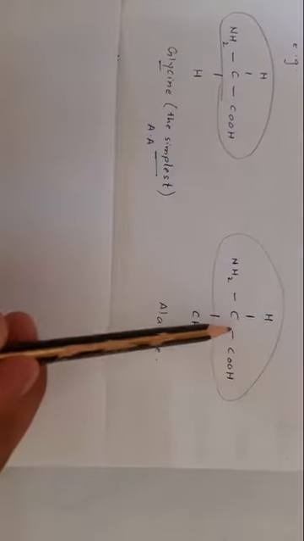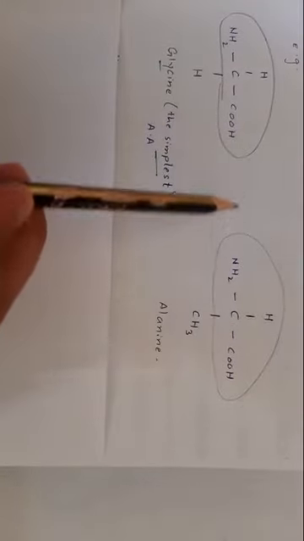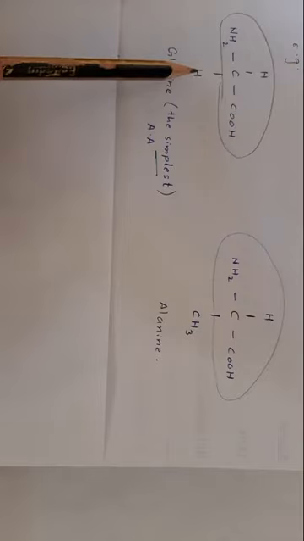Variations in amino acids. Variation in amino acids is due to variation in R group. The remaining backbone is common in all amino acids. For example, these are 2 amino acids. This is glycine, this is alanine. This backbone is same in both amino acids: alpha carbon, carboxyl group, amino group, hydrogen, but they differ in R group.